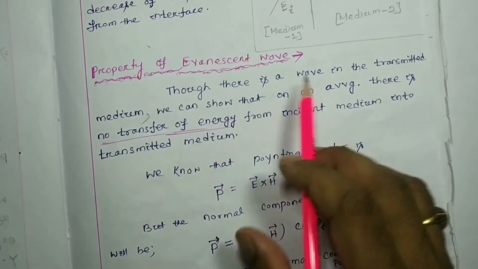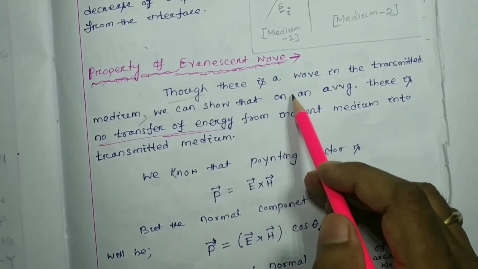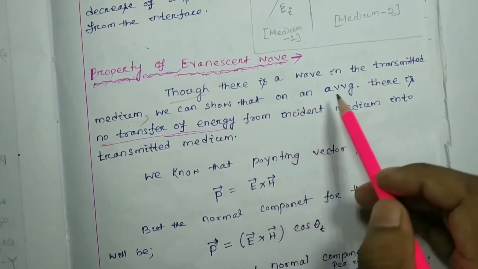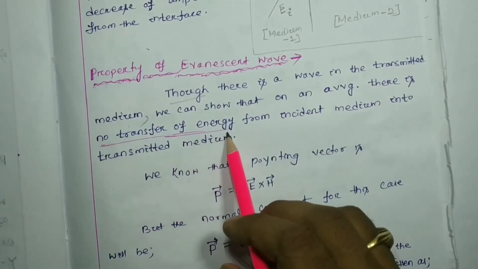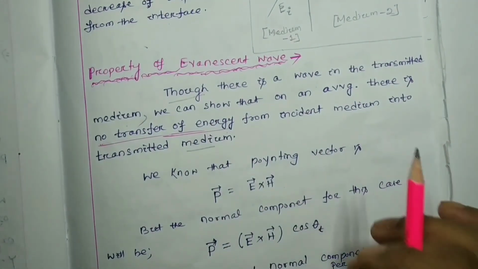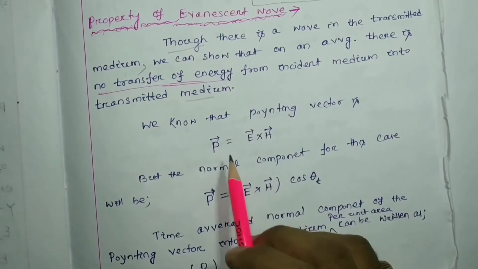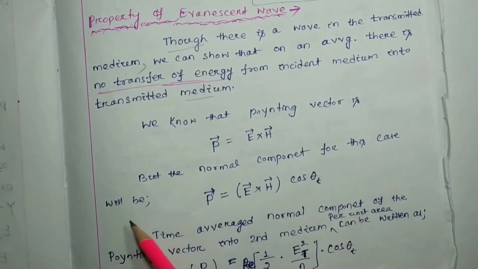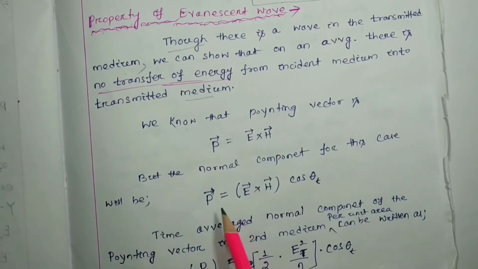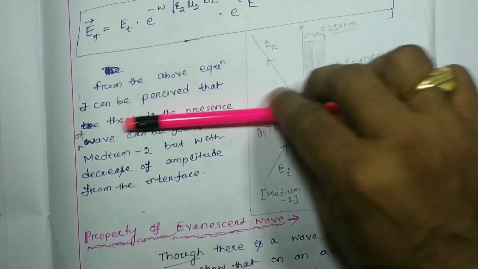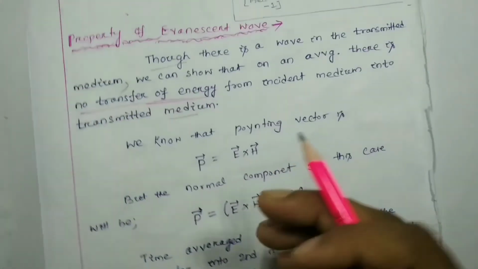Though there is a wave in the transmitted medium, we can show that on an average there is no transfer of energy from incident medium to transmitted medium. How? By considering the Poynting vector. We know that the Poynting vector is P equal to E cross H, but the normal component for this case will be along this side, and this will be E cross H cos theta t, whatever we discussed initially.